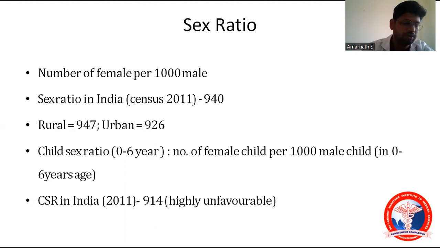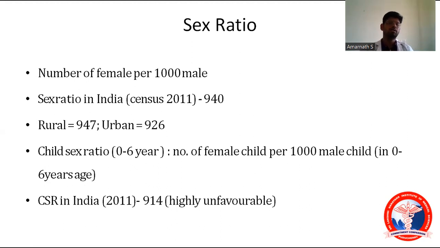And next one, that is sex ratio. What is sex ratio? Number of females per 1,000 males. That is sex ratio. Sex ratio in India, as per the census of 2011, is 940. In rural areas, it is 947. That is 947 females per 1,000 males. And in urban areas, that is 926 females per 1,000 males.